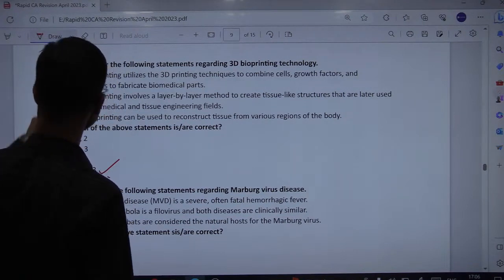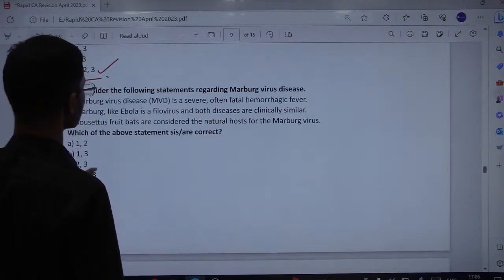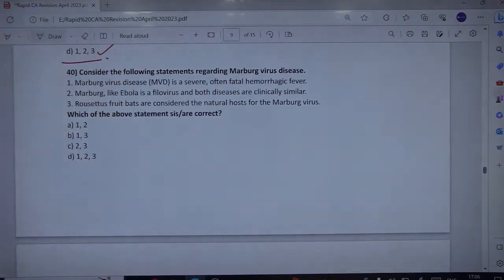Okay, next. Consider the following statements regarding Marburg virus disease. Marburg is probably in Germany. Let us find it out. Is it Germany or somewhere else? Yes, Marburg and Frankfurt, where the outbreak actually took place in 1967. These are in Germany only. So let us quickly read the statements.